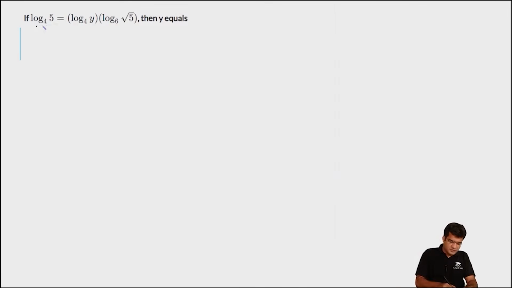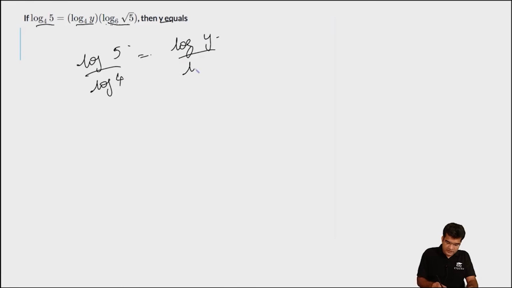In this question, we are told that log of 5 to the base 4 is equal to log of y to the base 4 into log of square root of 5 to the base 6, and we are asked to find out the value of y. So if you are looking at the left hand side, log of 5 to the base 4 is equal to log 5 divided by log 4, and the right hand side is equal to log of y to the base 4, which is equal to log y divided by log 4, into log of square root of 5 to the base 6.